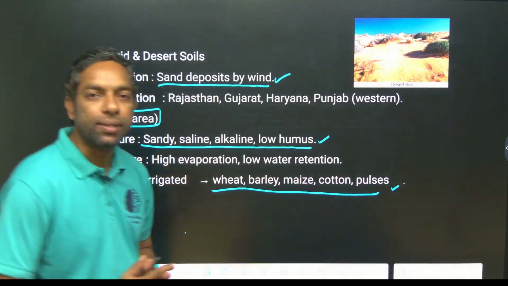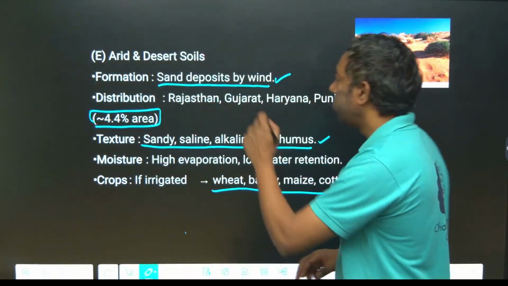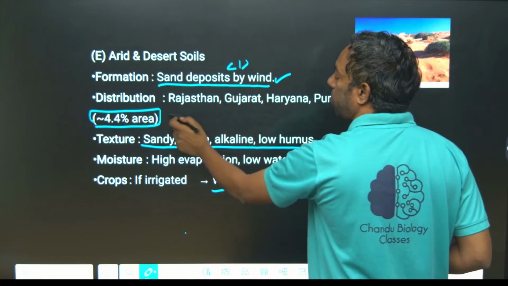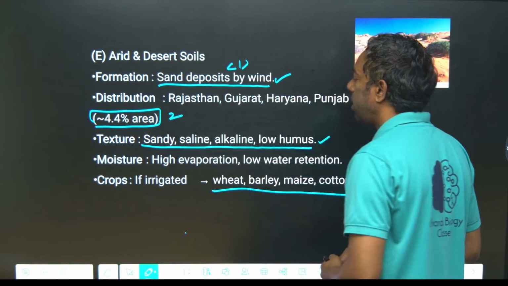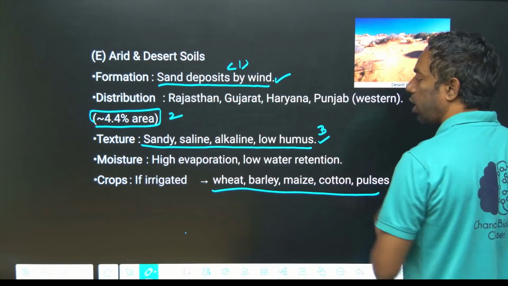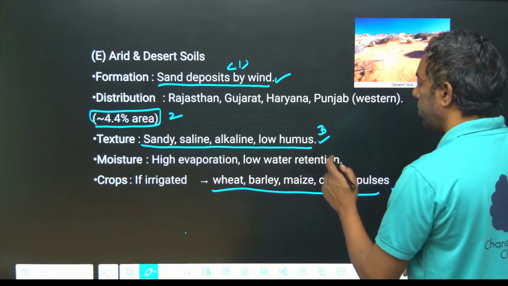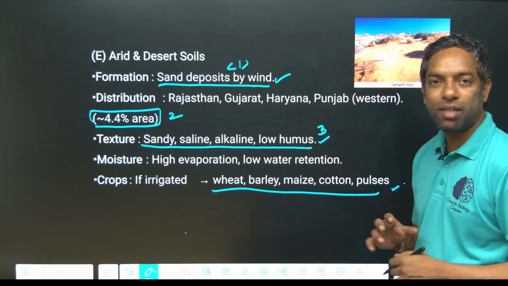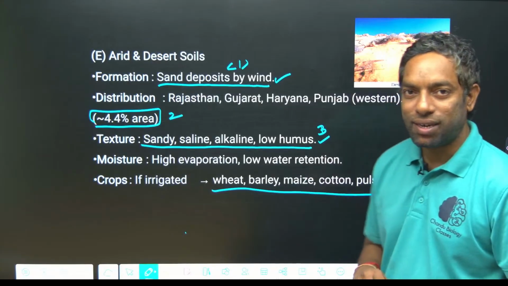Here you have to remember: wind is the first point, 4.4% is the second point, and this is the third point. They don't ask you more than that. These 3 points are the most important for desert soil, guys.